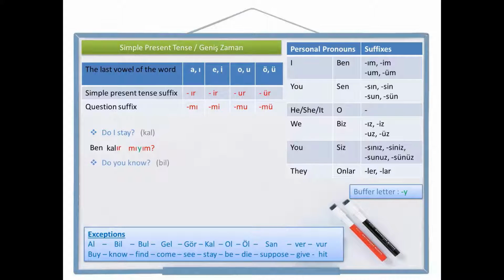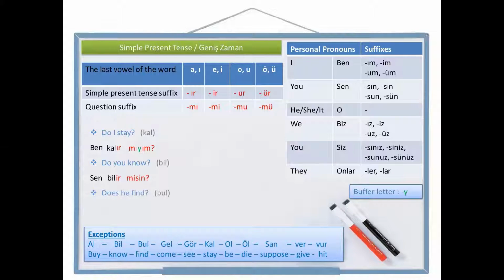Let's write another one. Do you know? Know is bil in Turkish. Let's write you know first. You, sen. Know, bil. And the simple present tense suffix, ir. Leave a space and write the question suffix. And to the end, all the time, personal pronoun suffix, sin. Sen bilir misin? Do you know? Sen bilir misin?